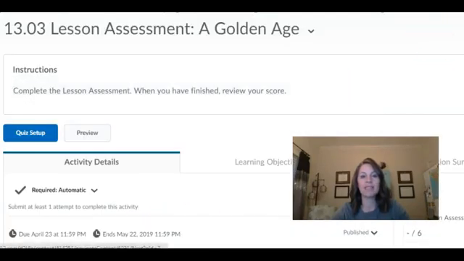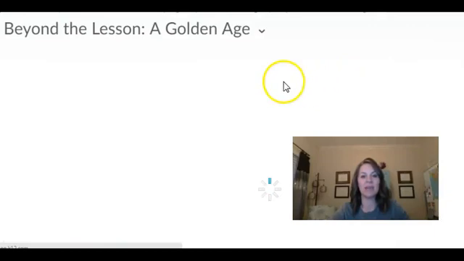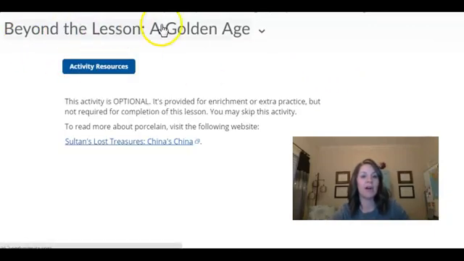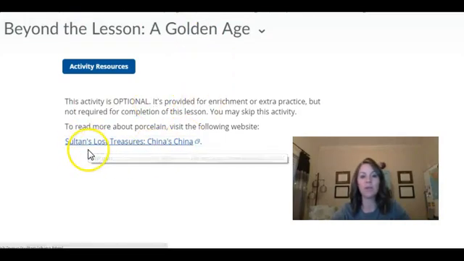Once you complete that activity, it'll be time for your lesson assessment. So make sure that you master that lesson assessment. And then you've got beyond the lesson. This activity is optional, but I do want to pull that up so that you can take a look. It is really cool to look at.